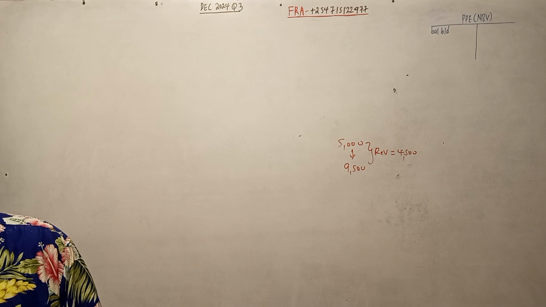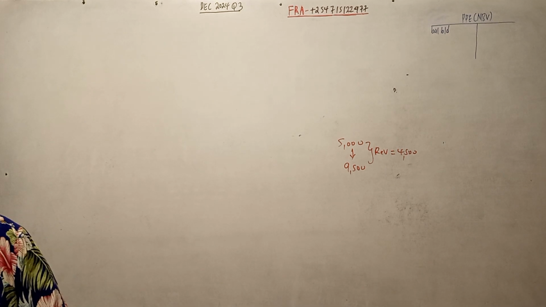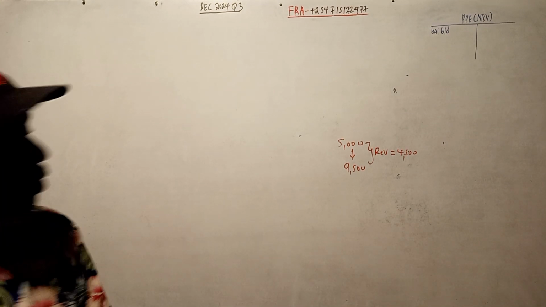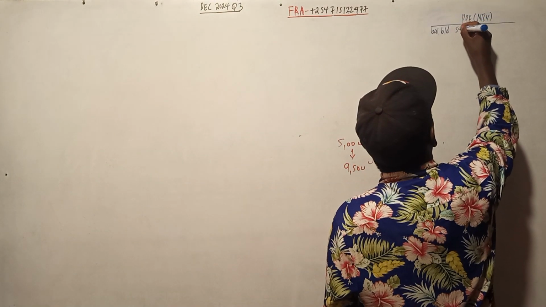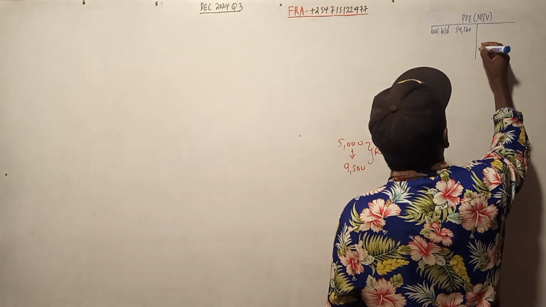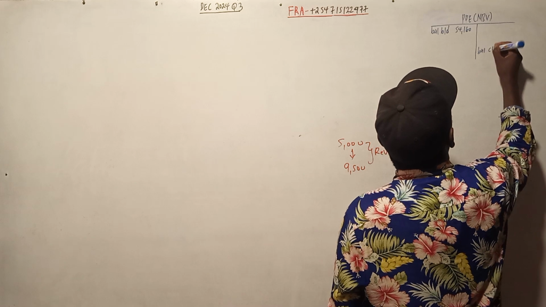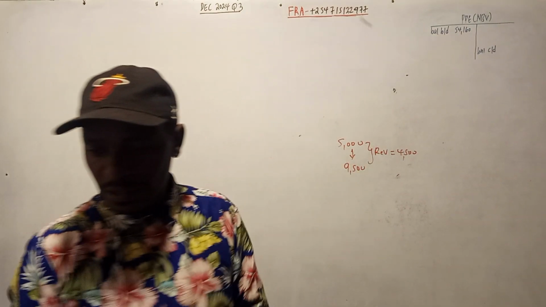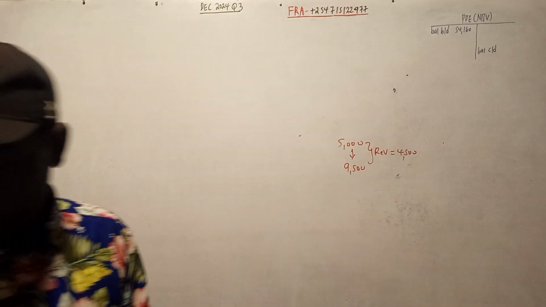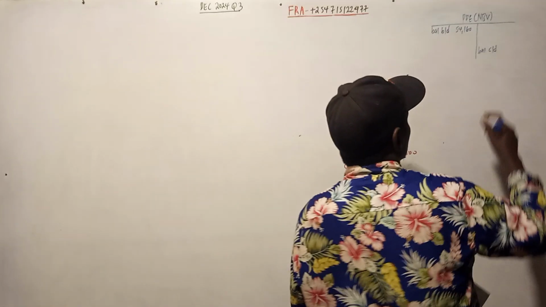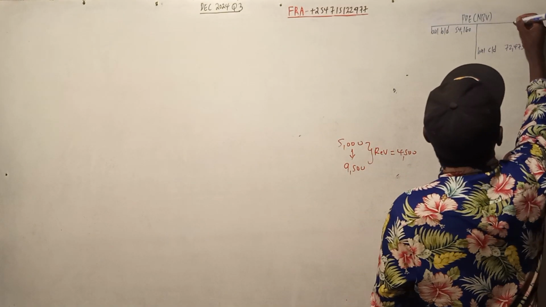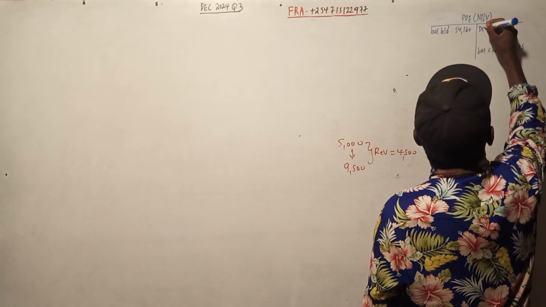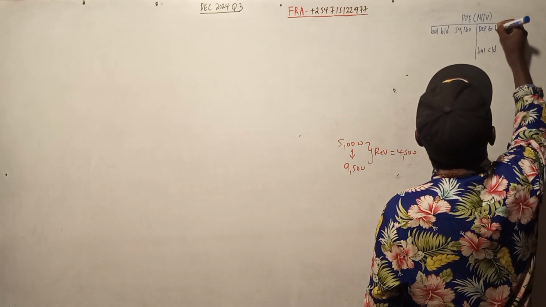It is 54,160. Then you have the balance at the end, balance carried down. The balance at the end is 72,475.